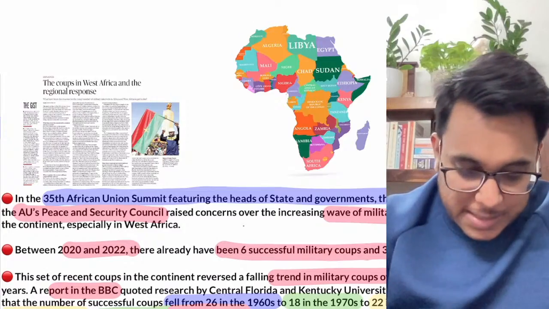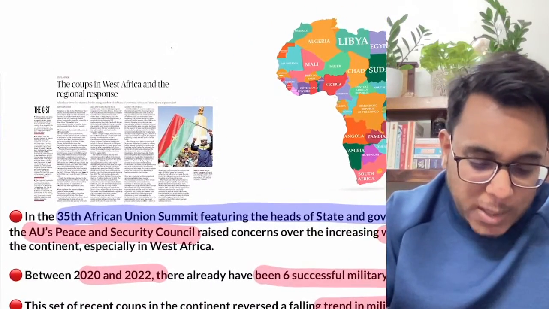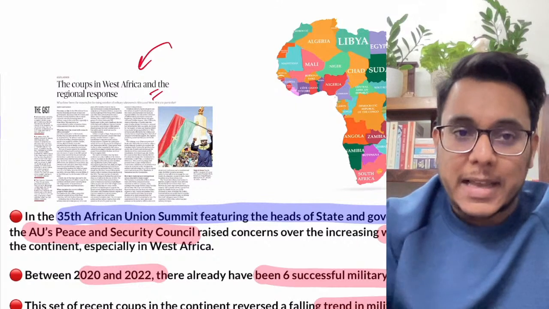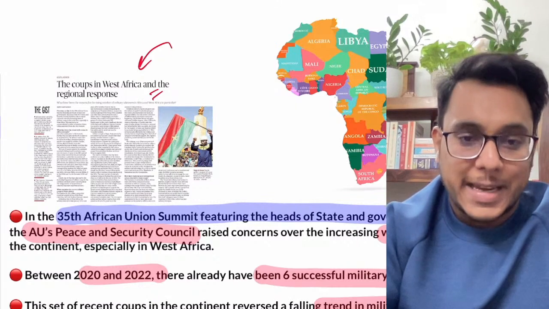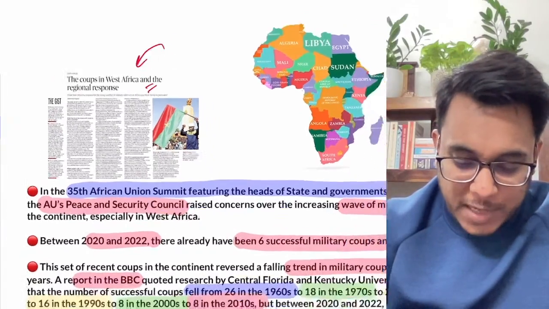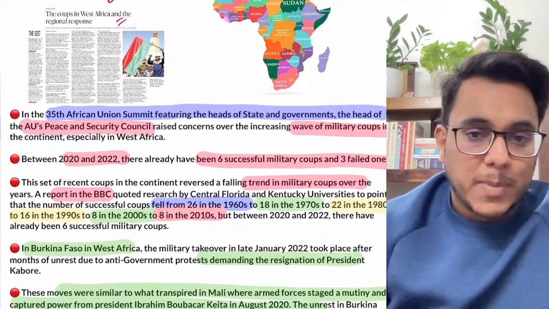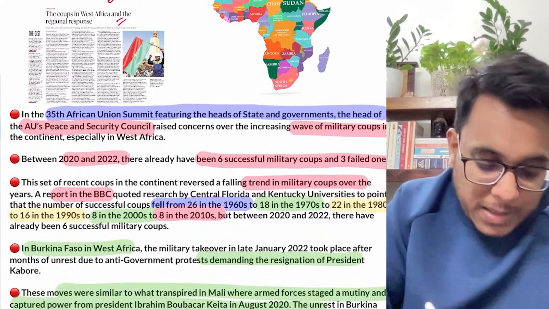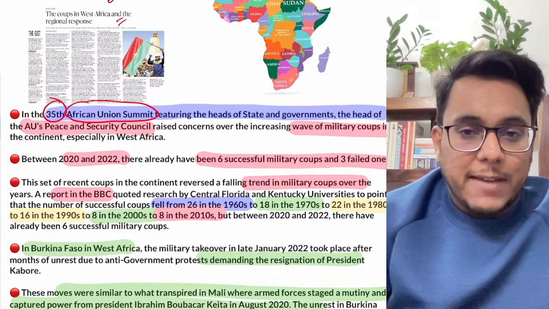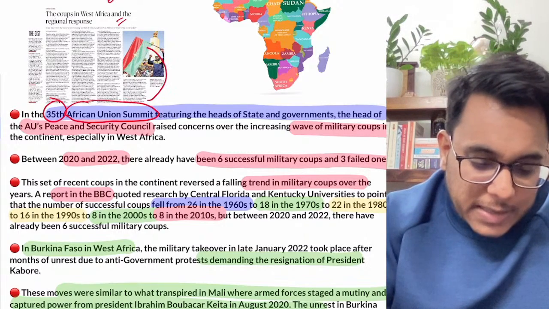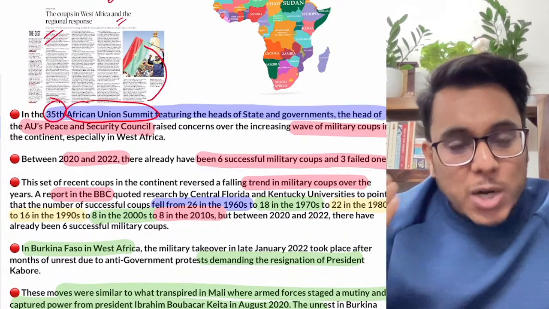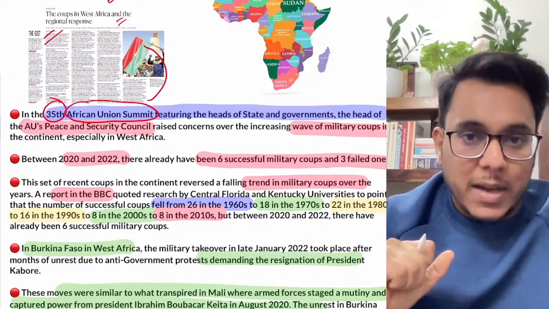Now this article is talking about the coups that happened in West Africa and the regional response. This particular topic we have taken earlier in our editorial analysis also, how so many coups are happening in Africa. Now guys, if we talk about this direction, at the 35th African Union Summit, the coups that are happening were noted. A wave of coups is going on in Africa.